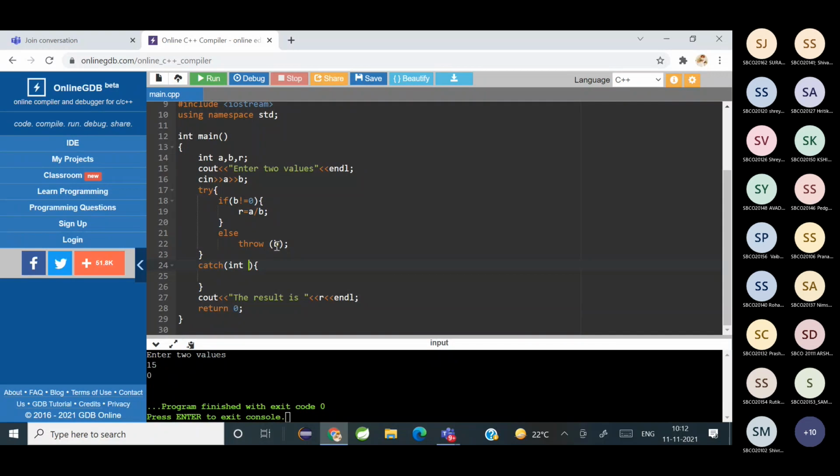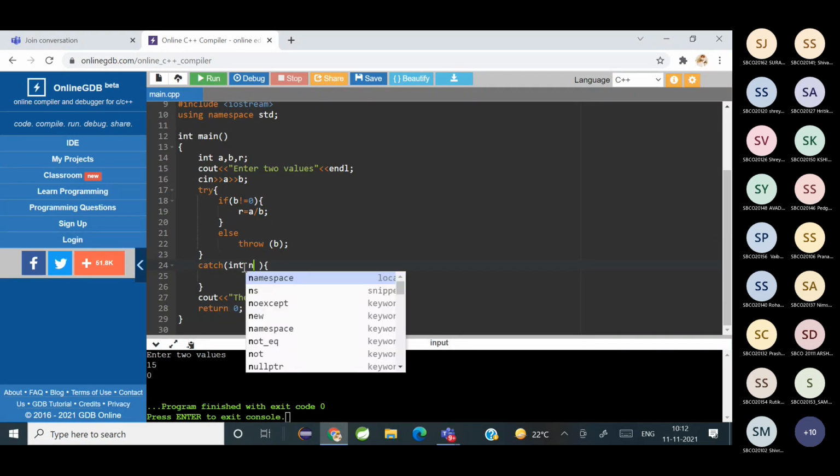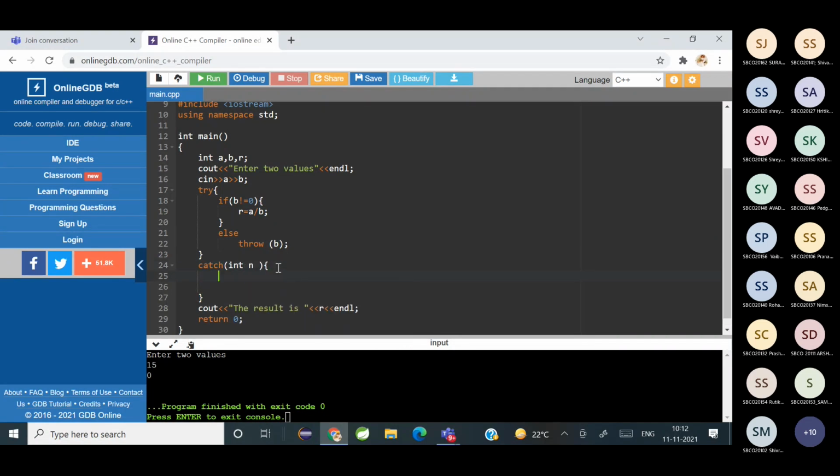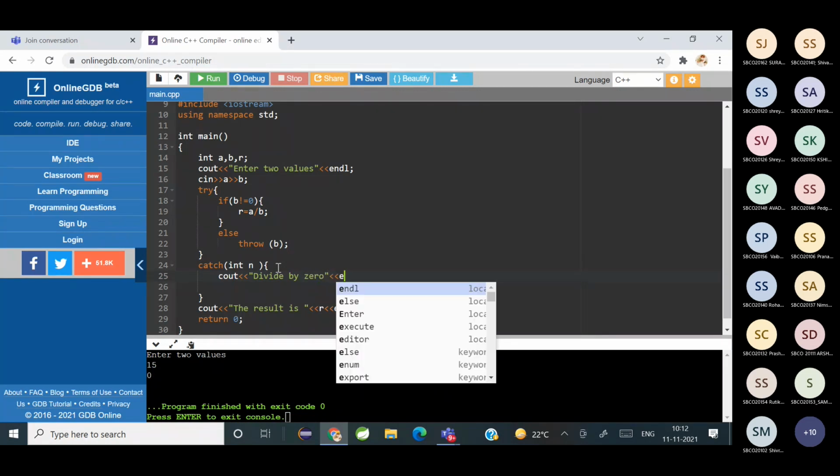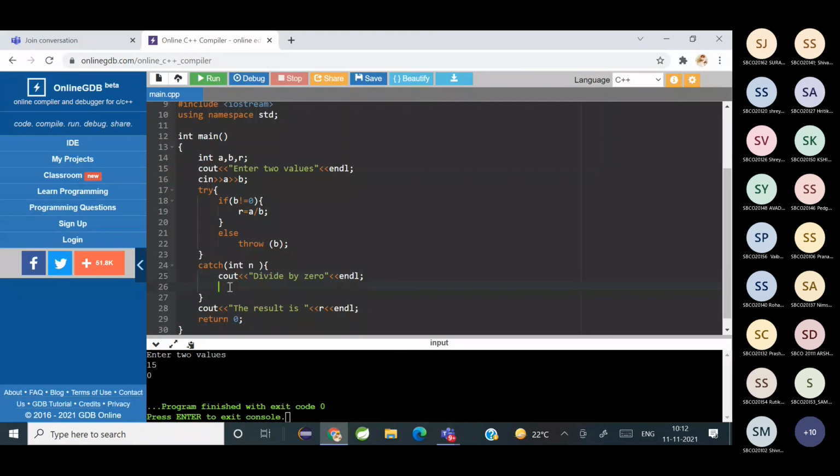Since the cause of exception is an integer, you write int here. So int, and then you can write cout divide by 0 and endl.